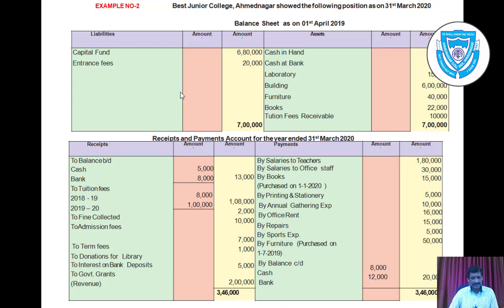In that, the cash balance and bank balance are given. Tuition fees are given for 2 years, 18-19 and 19-20. Also fine collected, admission fees, term fees, donations for library, interest on bank deposit and government grants. On the payment side, payments are given such as salaries to teachers, salaries to office staff, books, printing and stationery, annual gathering expenses, office rent, repairs, sport expenses, furniture, and at last the closing balance is given: cash rupees 8,000 and bank rupees 12,000.